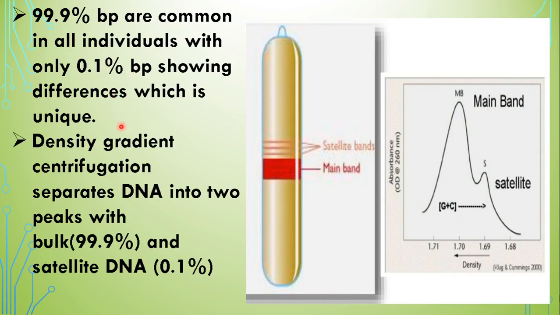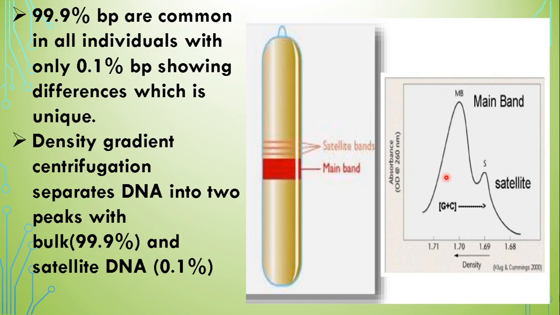Now, when the total DNA is subjected to the density gradient centrifugation technique, it has been seen that two fragments are obtained. One can be called the main band and the other is referred to as the satellite band, which is smaller and less dense. The main band appears to be denser, and so it is usually at the lower end.